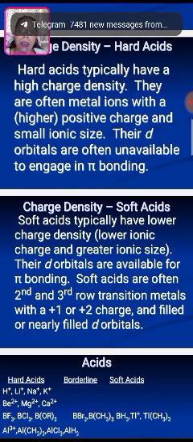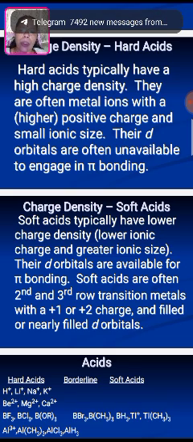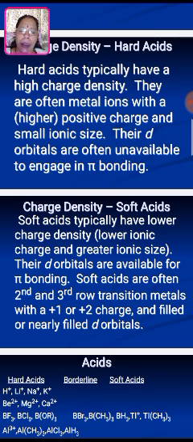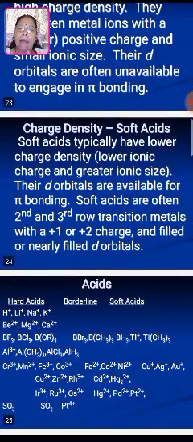Soft acids are often second and third row transition metals with the oxidation state +1 or +2 charge and filled or nearly filled d orbitals. So this is about the charge density. The hard acids have a higher positive charge and high charge density, whereas the soft acids have a lower positive charge.